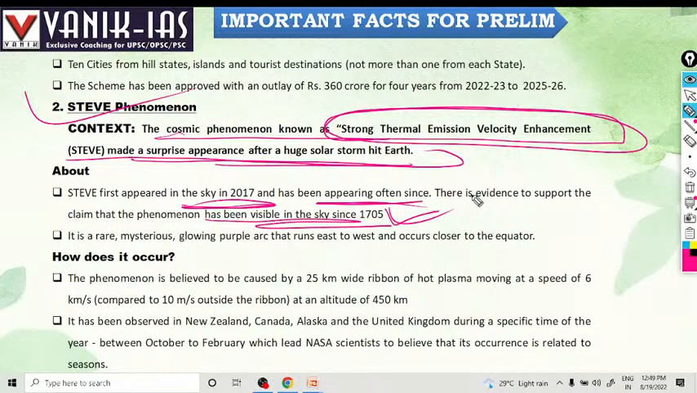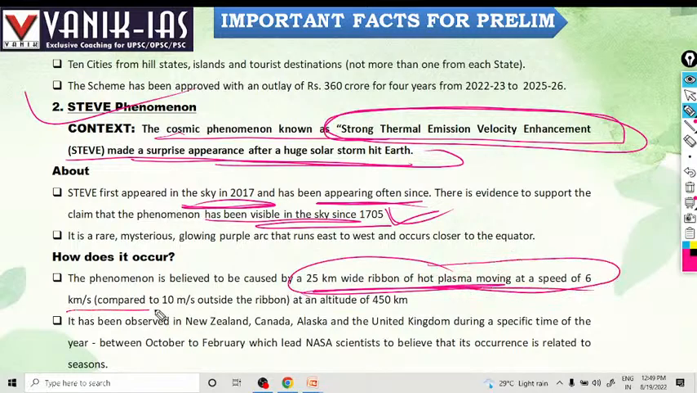Okay, what is this steep phenomenon? We'll see how it occurs. It is a phenomenon believed to be caused by a 25-kilometer wide ribbon of hot plasma moving at a speed of 6 kilometers per second, outside the river, at an altitude of 450 kilometers.